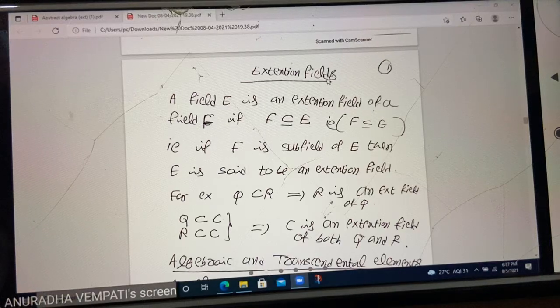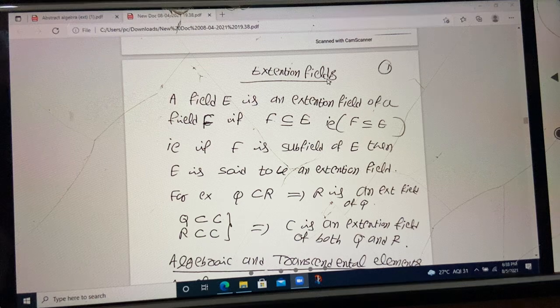Yes, we are able to. Now, extension fields. We have not done extension fields at that time. Field we have done, but not extension fields. Subfields, everything we have done.